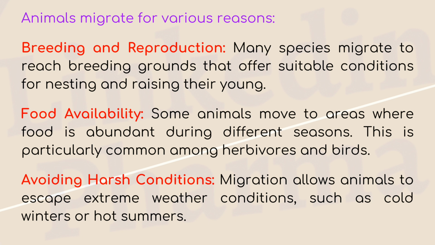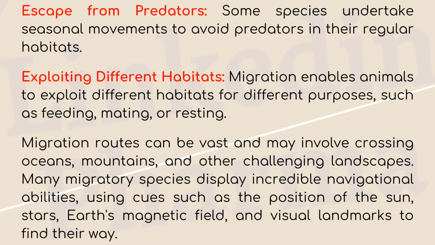Avoiding harsh conditions. Migration allows animals to escape extreme weather conditions, such as cold winters or hot summers. Escape from predators. Some species undertake seasonal movements to avoid predators in their regular habitats. Exploiting different habitats. Migration enables animals to exploit different habitats for different purposes, such as feeding, mating, or resting.